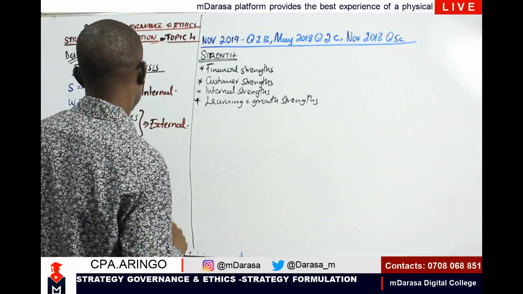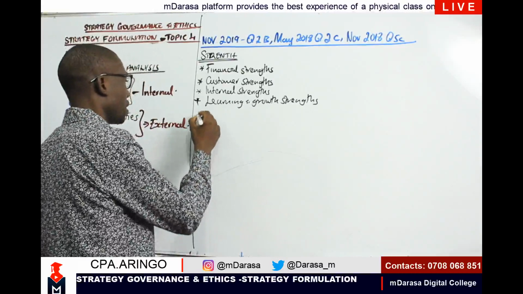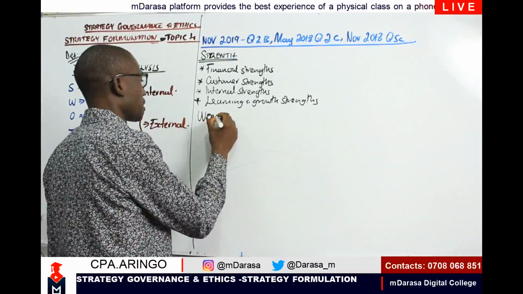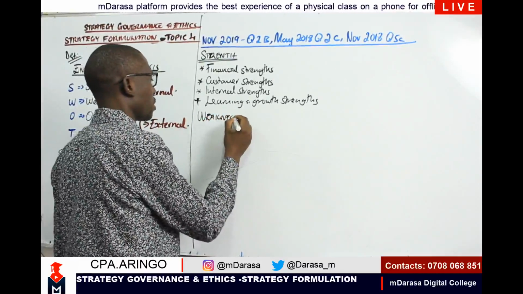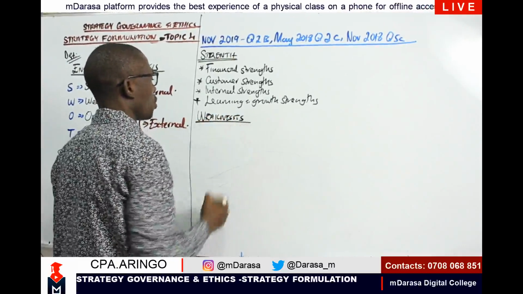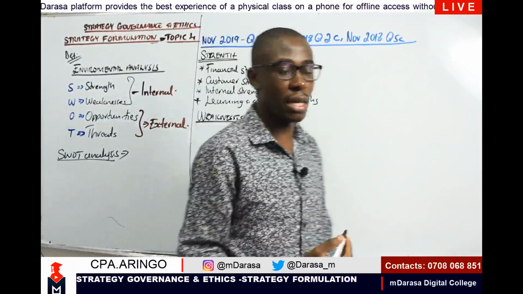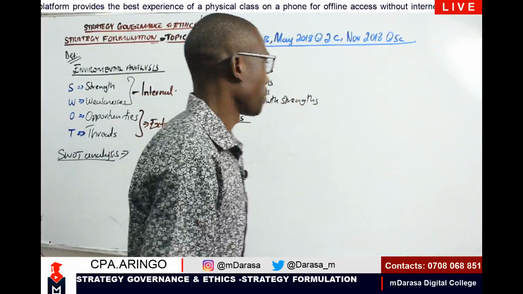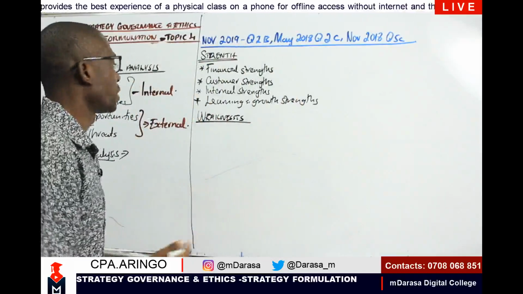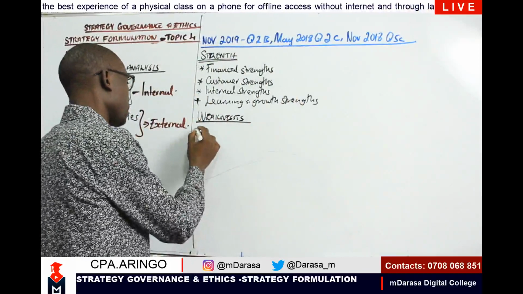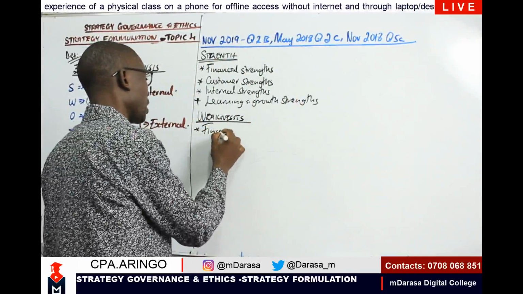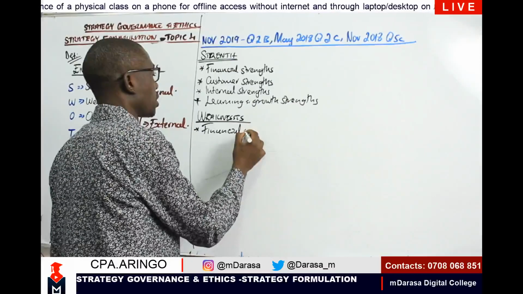After we've talked of strength, what about our weaknesses? Very key. The same concept, my good student, we can break it down using the balanced scorecard perspective, looking at what are our financial weaknesses.